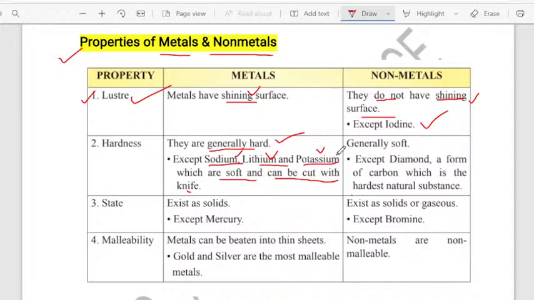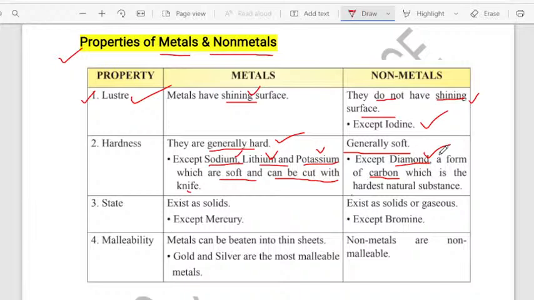What about non-metals? Non-metals are generally soft except diamond, because see, when I say non-metal, carbon is a non-metal. So diamond is an allotrope of carbon. What is meant by allotrope? Allotrope is nothing but the other form of carbon. See, the carbon exists in different forms, so we will call that allotropes of carbon. So in that we have to talk about diamond.